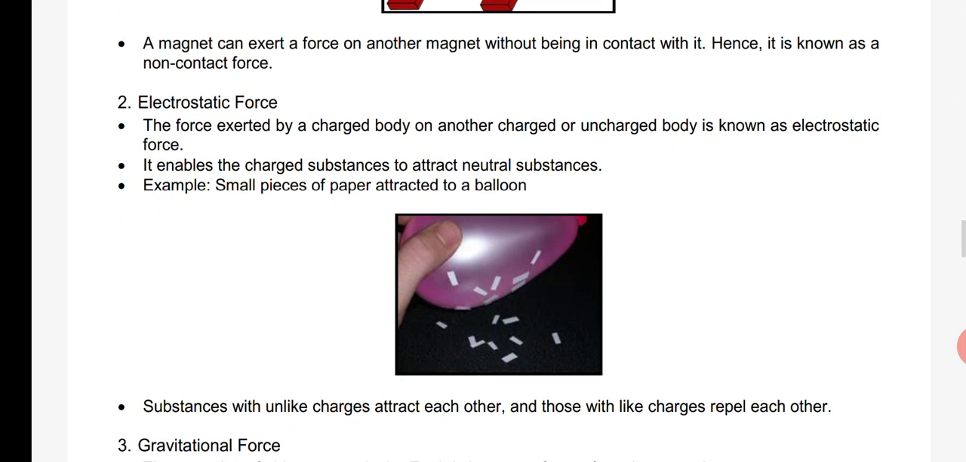So next comes electrostatic force. The force exerted by a charged body on another charged body or uncharged body is known as electrostatic force. For example, you might have played with a pen, rubbing it on your hair and trying to attract paper pieces.